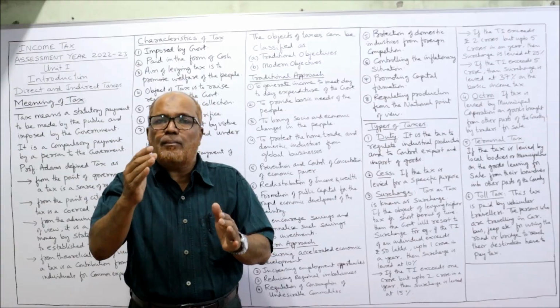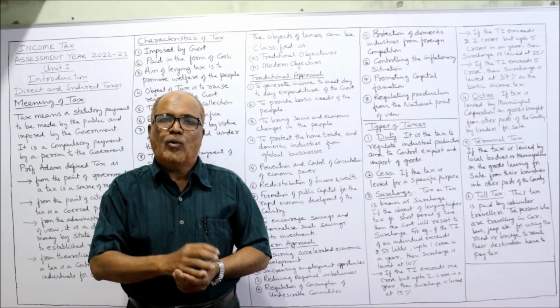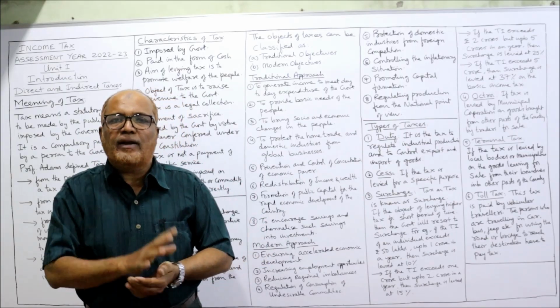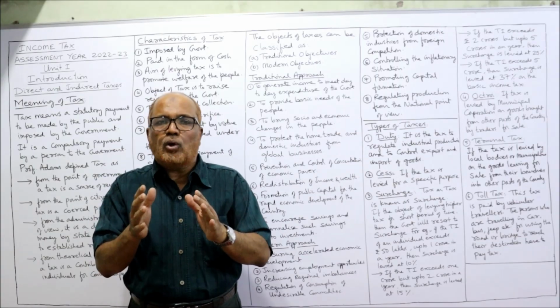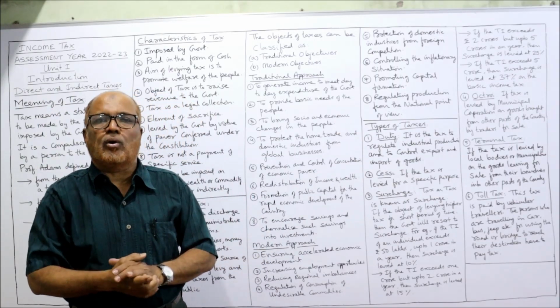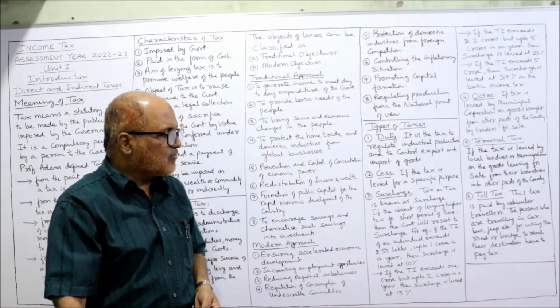If the total income exceeds 50 lakh rupees and up to 1 crore, 10% is the rate of surcharge. If the total income exceeds 1 crore but up to 2 crore, the surcharge rate is 15%.